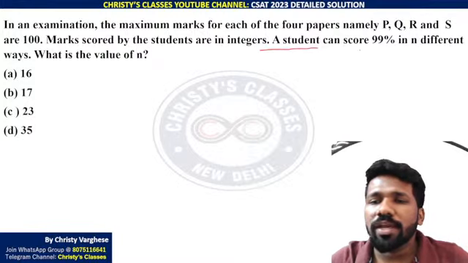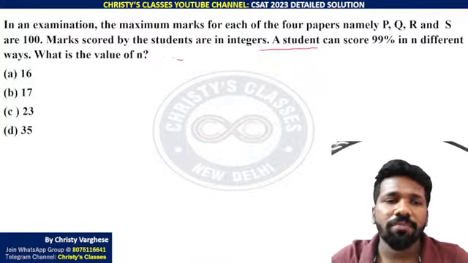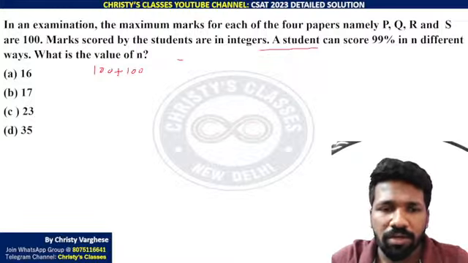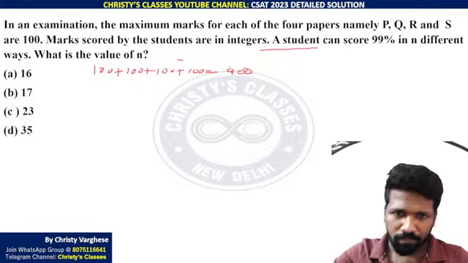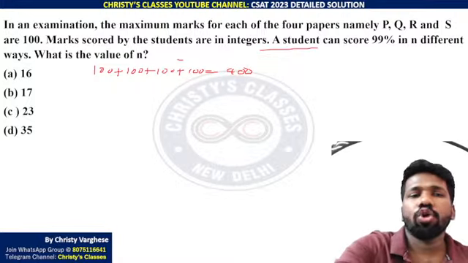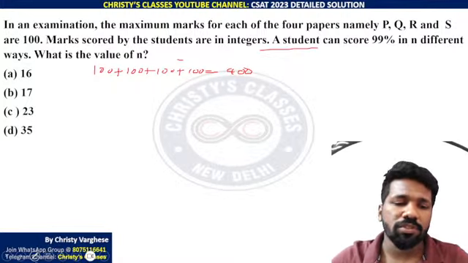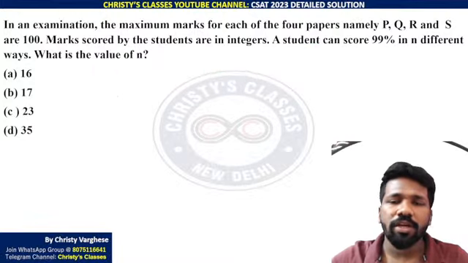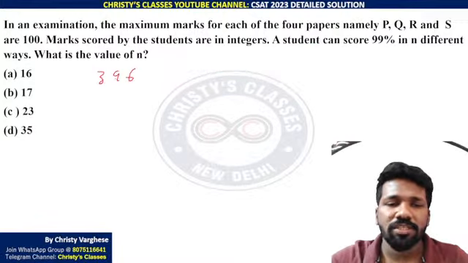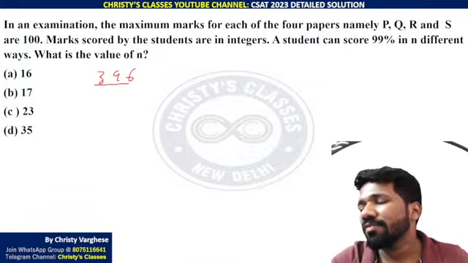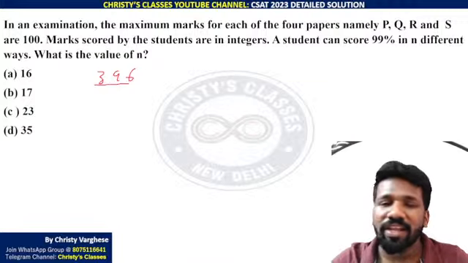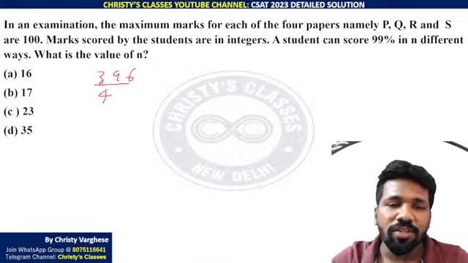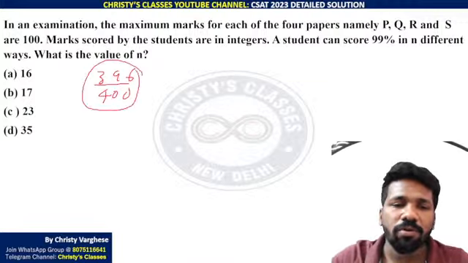A student can score 99% in n different ways. 99% means total of 4 subjects together. Maximum mark 100 in each of 4 subjects, 100 plus 100 plus 100 plus 100, so the full course is out of 400. Out of 400, 99% means 396. Or find 99% of 100, which is 99. 99, 99, 99, 99 added is 396. So the target is to get 396 out of 400.